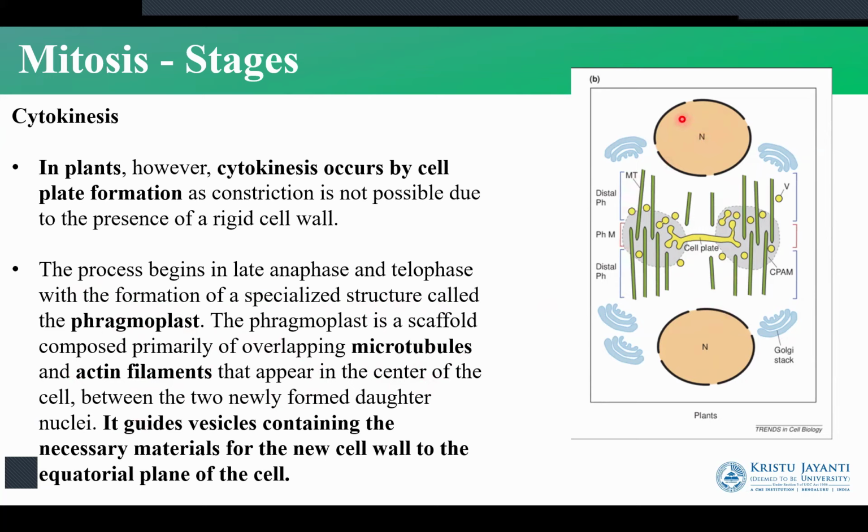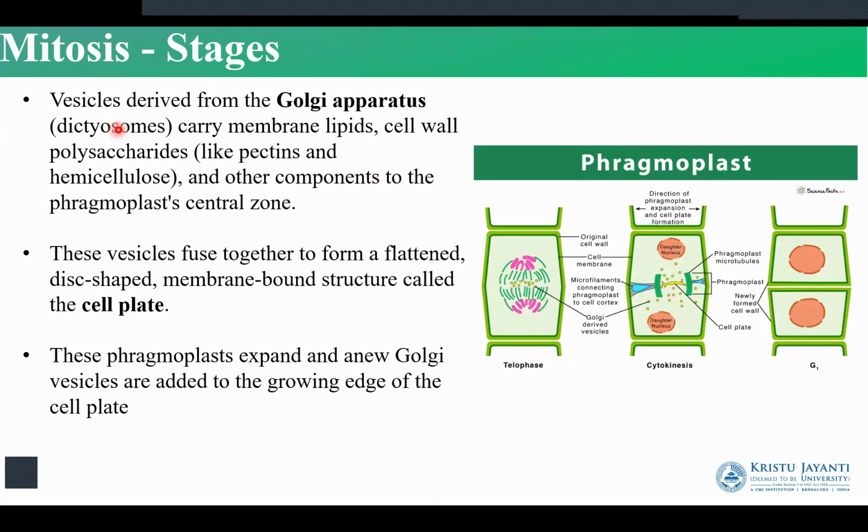So after the formation of the two daughter nuclei, we have the formation of the phragmoplast. The phragmoplast is a specialized cell organelle that consists of lots of microtubules and actin filaments, and it appears at the metaphase plate between the two daughter nuclei. This is going to guide the vesicles that come from the Golgi. After the phragmoplast is formed, we have vesicles that come from the Golgi. The Golgi will synthesize the lipids, the cell wall polysaccharides and other components that are required for the cell wall formation and send them to the phragmoplast.